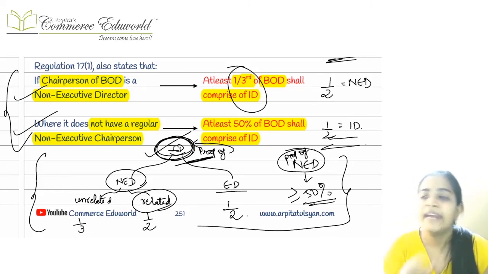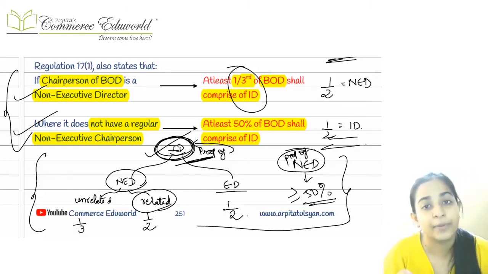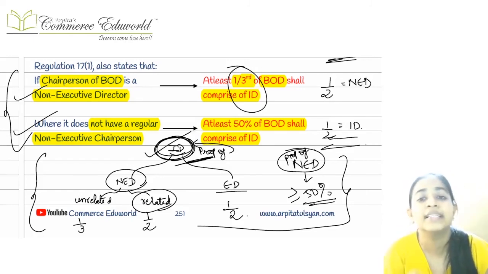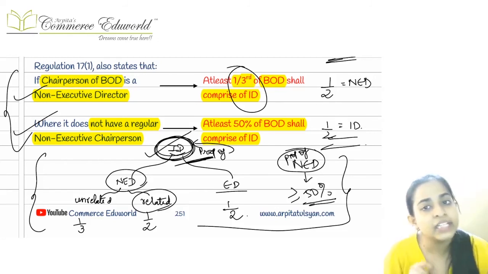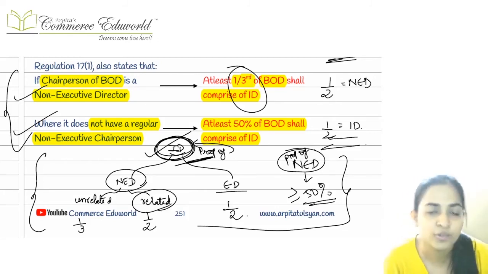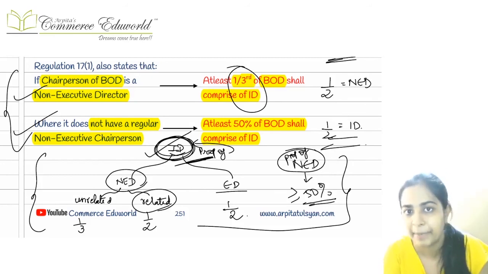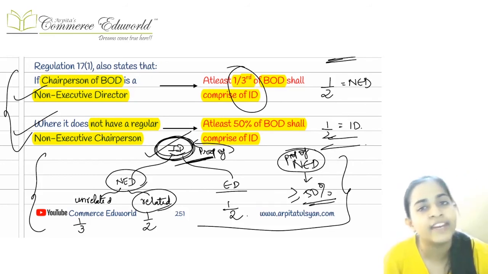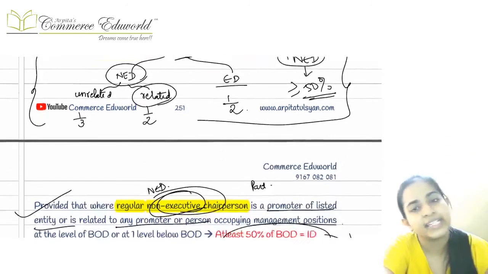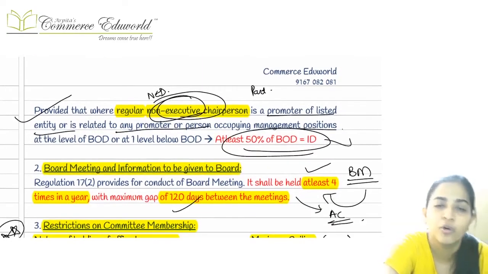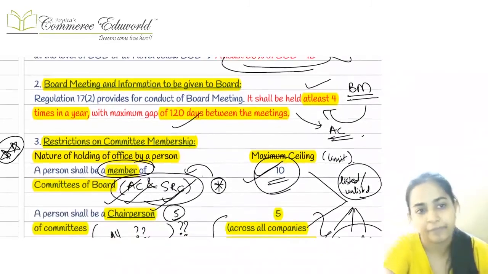If we have a non-executive chairperson but he is related, then at least half of the board should be independent directors, so as to ensure integrity and independence. And suppose you do not have a non-executive chairperson, meaning the chairperson is an executive person, then again half of the board should be independent directors.